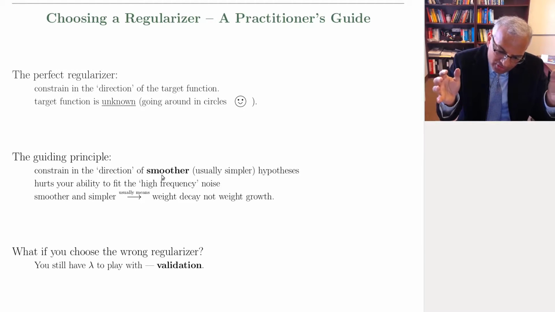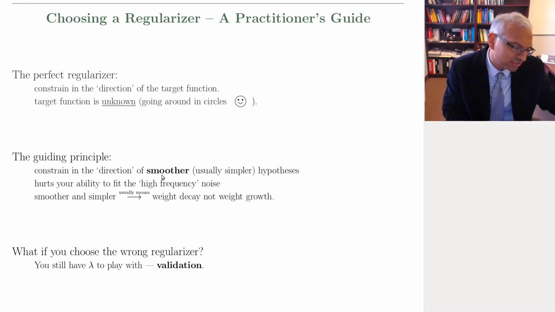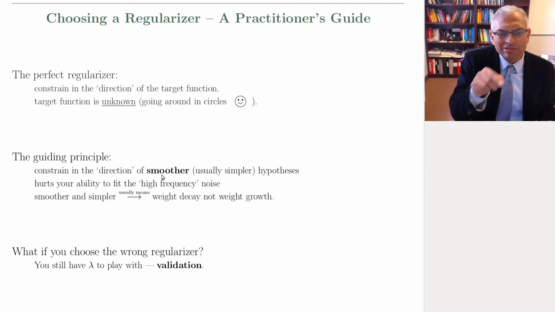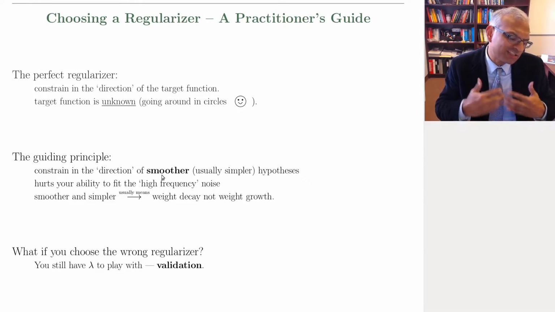Remember, we're going for simpler and simpler hypothesis sets. And remember, what's the perfect hypothesis set? It's the single hypothesis, that's F. Well, we're never going to be so lucky, but we can try to constrain the hypothesis set in the direction of F. But now we're going around in circles because F is not known. Okay? So let's instead step back and look at what's the general principle here.